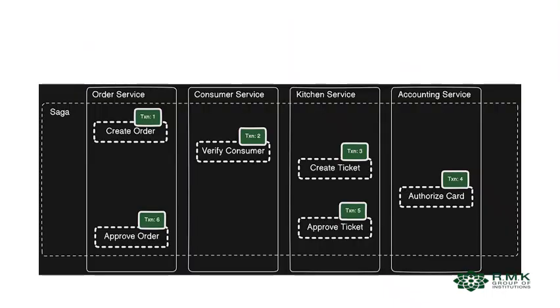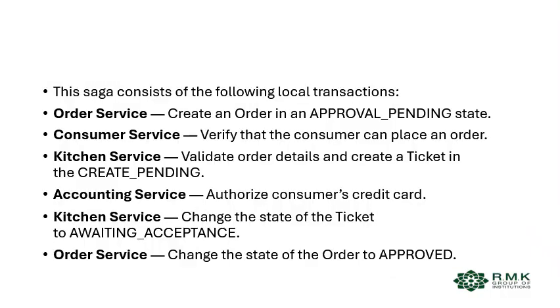For the best example, we can take a Saga with order service, consumer service, kitchen service, and accounting service. Each one maintains its own independent module, not depending on any other module. So here they are divided into the order service, consumer service, kitchen service, accounting service, and then we divided them into different sections.